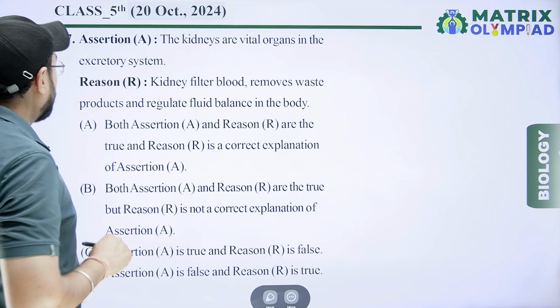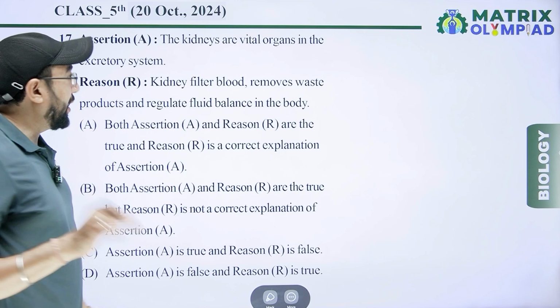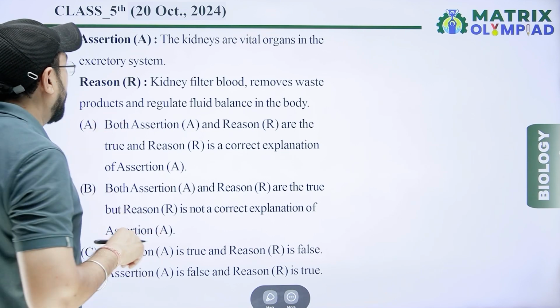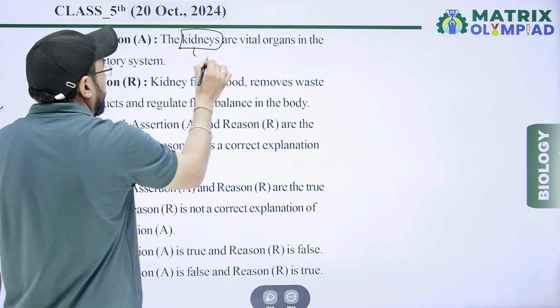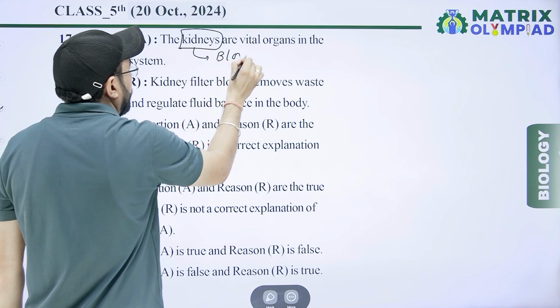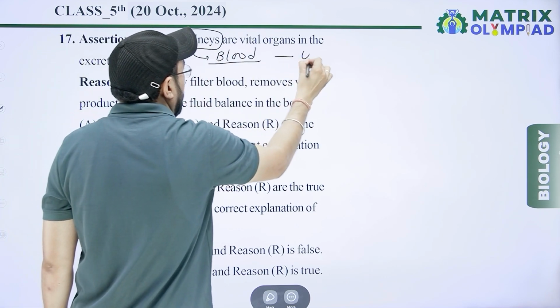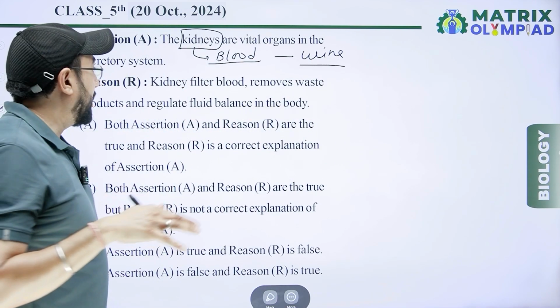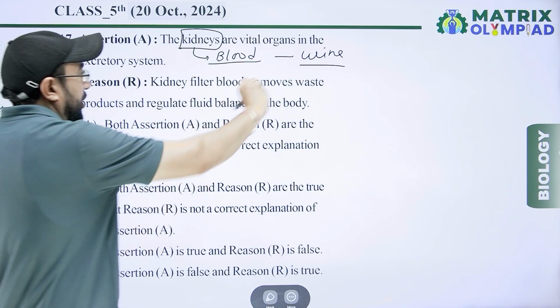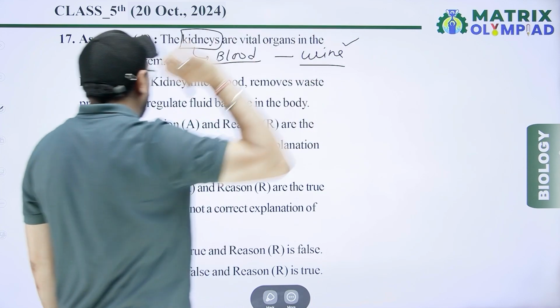Next, assertion A: the kidneys are vital organs in the excretory system. That is right, because kidneys filter blood and form urine. After filtration, urine is formed.